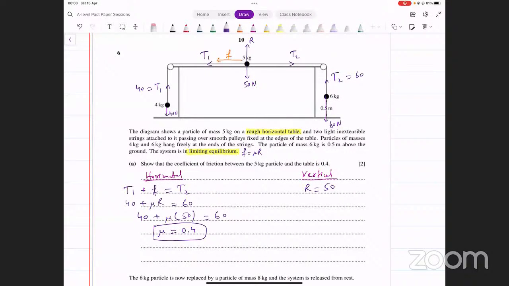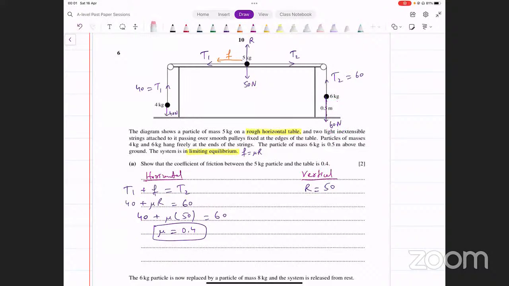So that was 2 marks. It's okay. It wasn't that long. How did you figure out tension? Tension देखें. Right side पे force, इस particle के ऊपर क्या लग रही है? Downward force weight है 60. Upwards force T2 है. Now, since this particle is in equilibrium, T2 should equal 60. Weight और tension equal होना चाहिए इस particle के लिए.